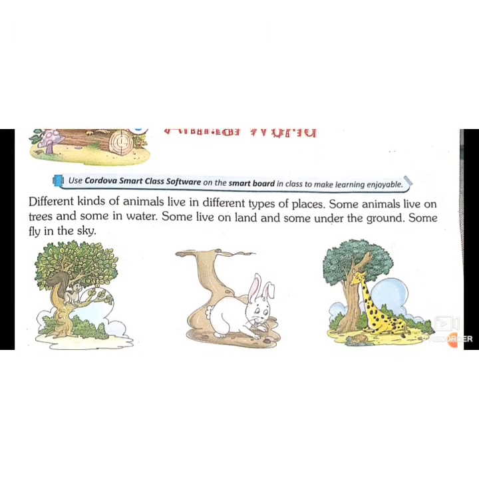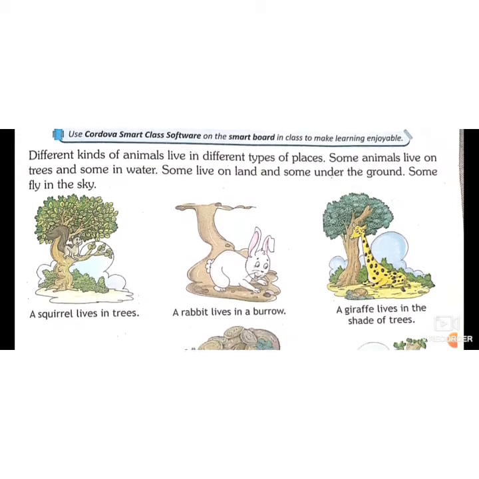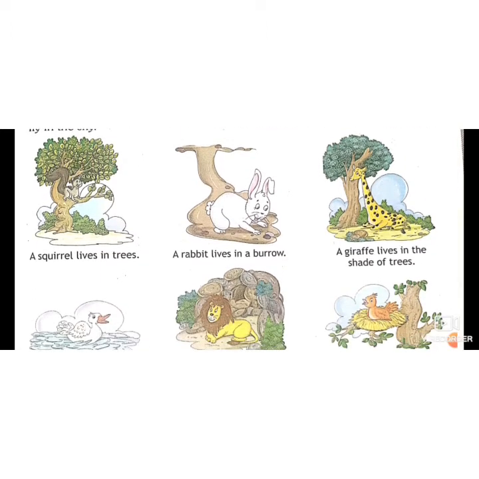In today's video, we will revise lesson number 3, animal world. Yes, animal world. That means we are going to learn about some animals, their habitats, how they live, and what they eat. Different kinds of animals live in different types of places. Yes, this is true. Some live on trees, some live in holes in the soil, some live under the shade of trees, some make nests, and some live in dens.